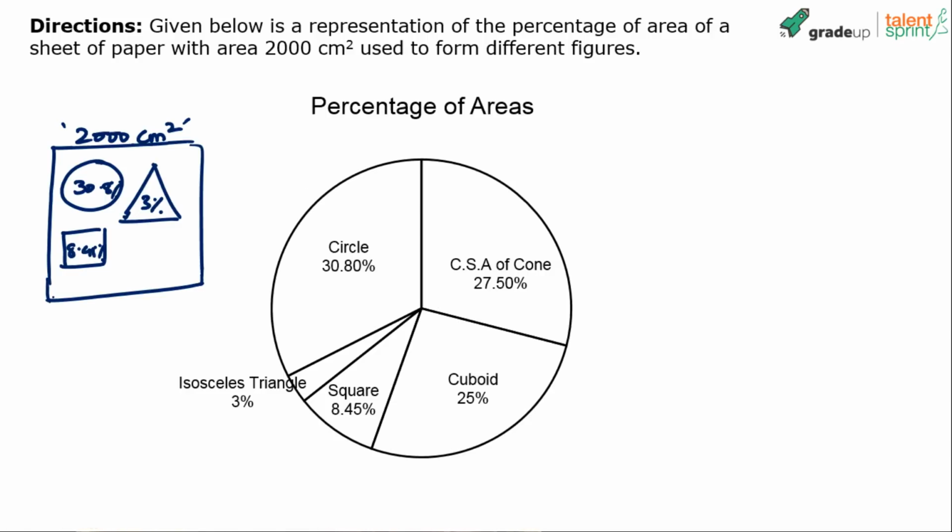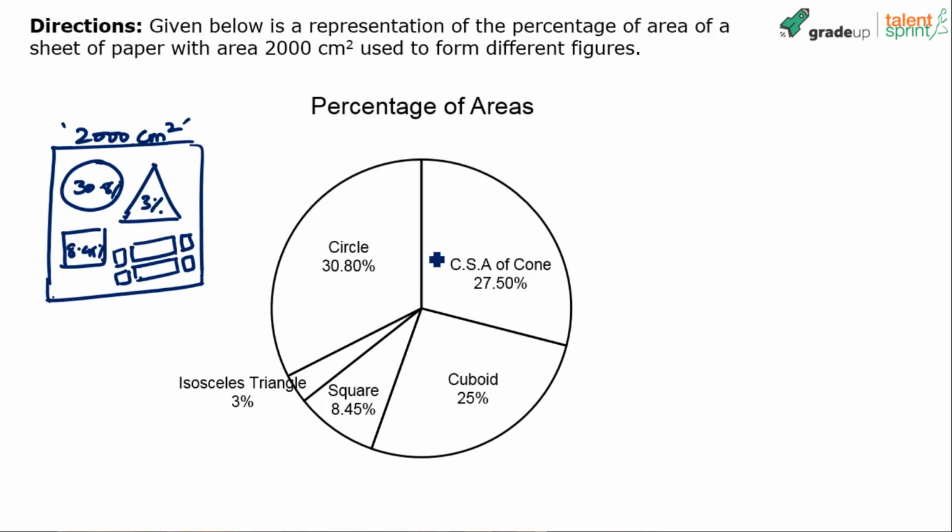Then there is also a cuboid which has been cut out. Now you cannot make a cuboid from a sheet of paper, but yeah, they have taken different pieces. Now what is a cuboid? A cuboid is nothing but a rectangular box. So they have taken 6 different rectangular pieces and made a cuboid out of it, right? A cuboid is a 3D figure, and this sheet of paper is 2D, but they can take different pieces and make a cuboid out of it. So 2 rectangles of this shape, maybe 2 rectangles of this shape, and 2 more rectangles to get a cuboid there, right? You know that a cuboid will have 6 faces, right? So these 6 faces can be cut out and then formed together to get a cuboid.